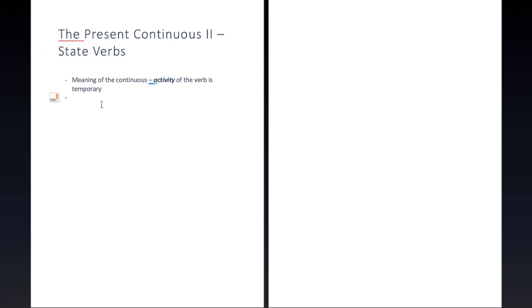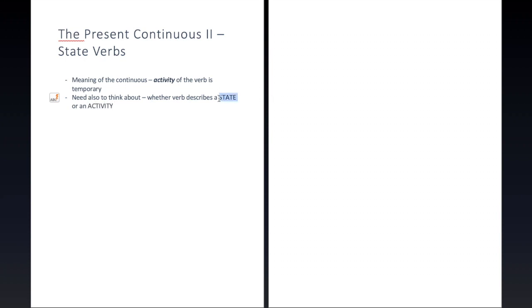Now, besides thinking about this thing here, the verb being temporary or not, we also are going to need to think about whether the verb describes a state or this word activity.